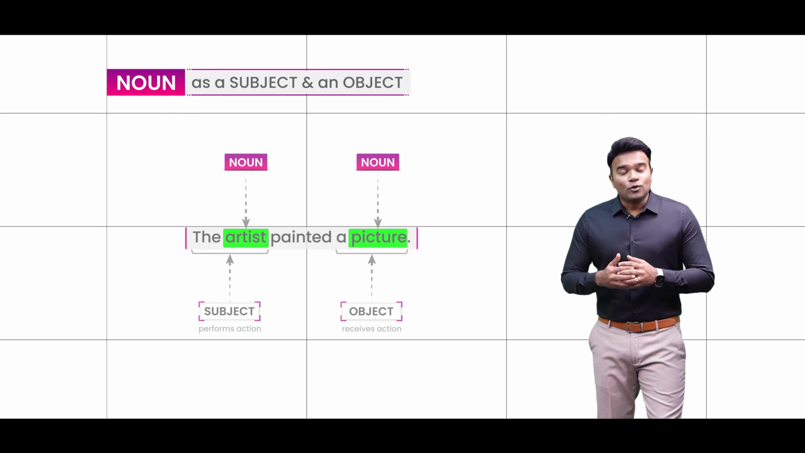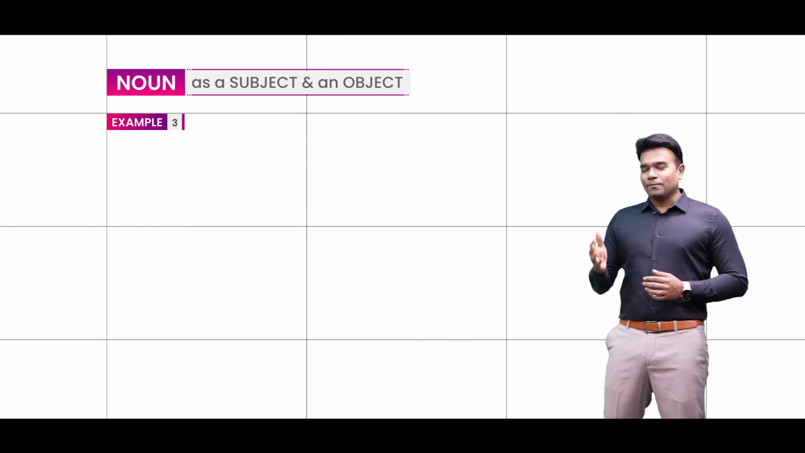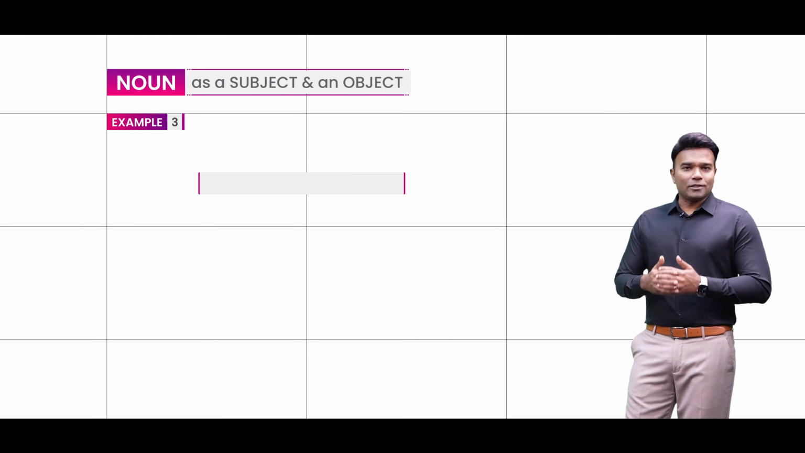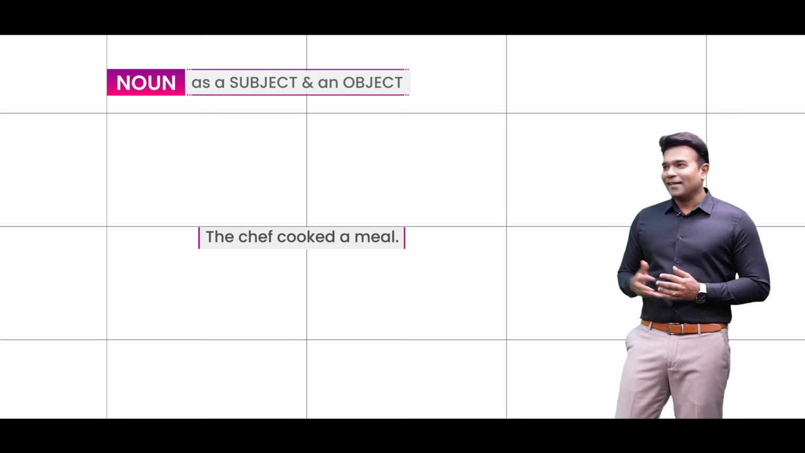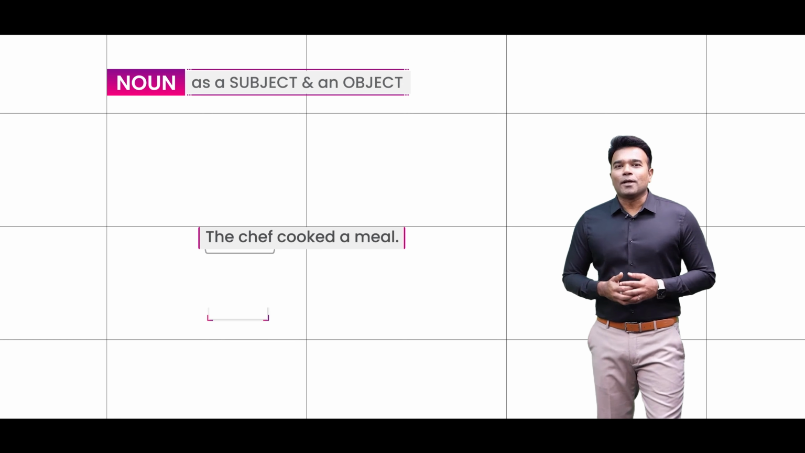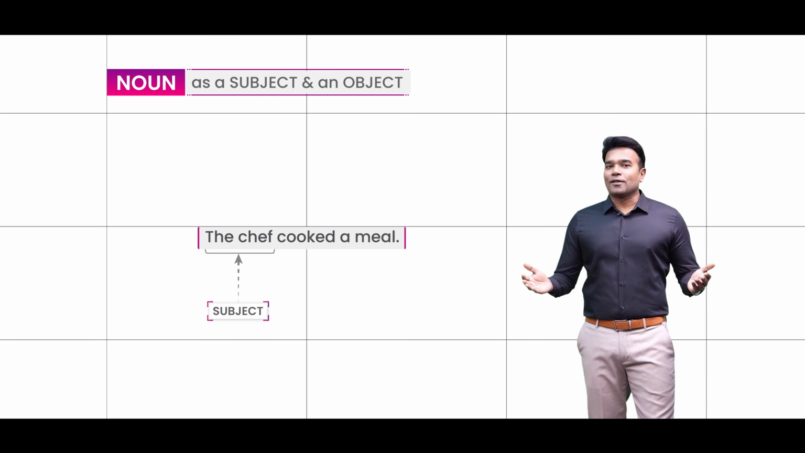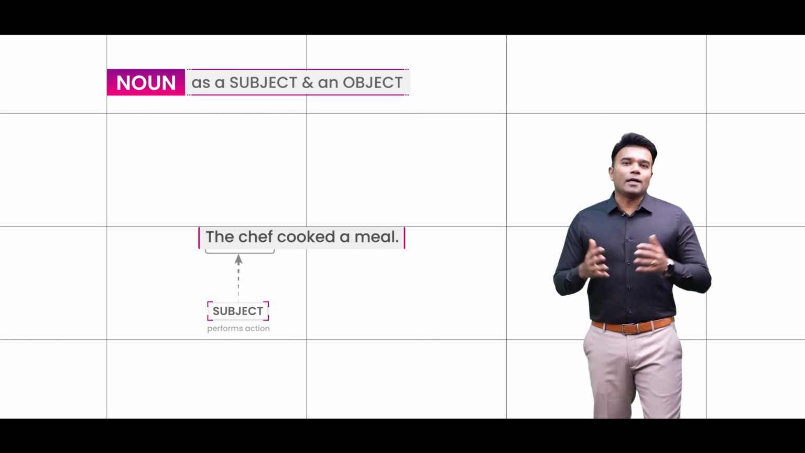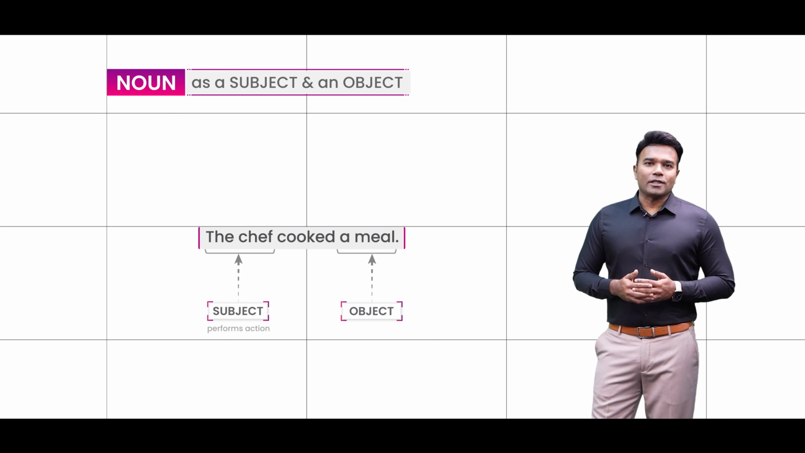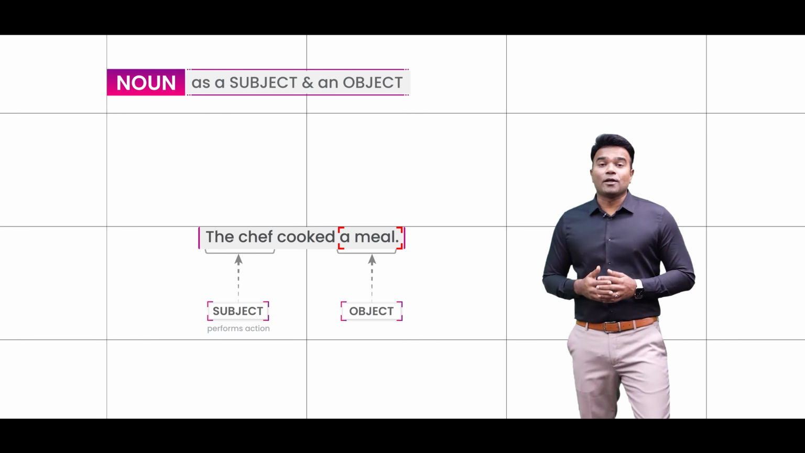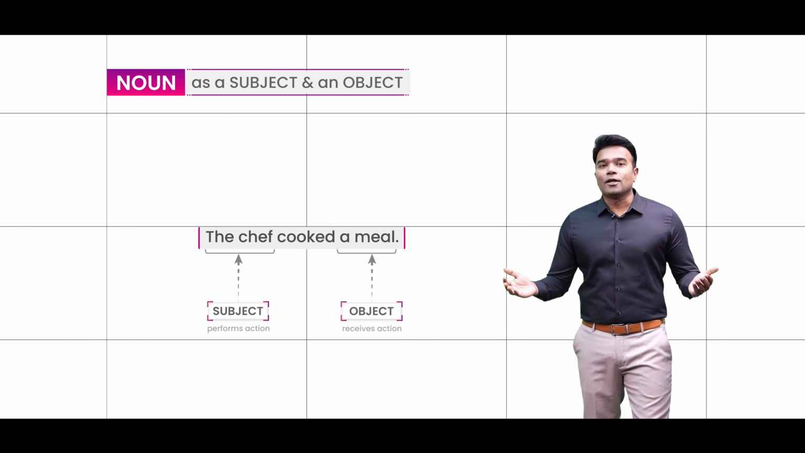Anyway, let me give you one final example. Have a look at this sentence. The chef cooked the meal. Again, in this sentence, the chef happens to be the subject of the sentence because he is performing the action of cooking, and the meal happens to be the object of the sentence because it is after all the meal that has been cooked and has received the action of cooking.